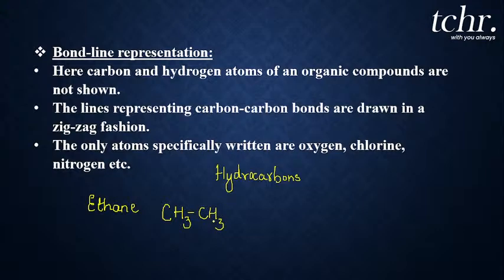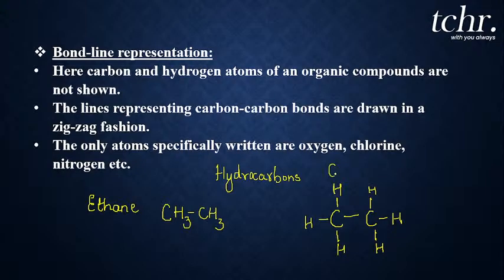Maybe you are a bit confused. What is this CH3 CH3? To understand, let me write. You know that the carbon atom should have four valence bonds, four bonds satisfied, right? The next carbon atom also has four bonds. Now each carbon forms covalent bonds with three hydrogens, and you can observe the carbon-carbon bond too. This structure I have written in short as CH3 CH3. That means this is ethane.